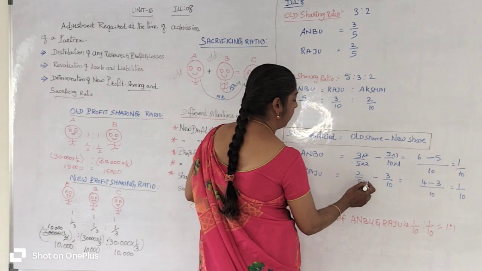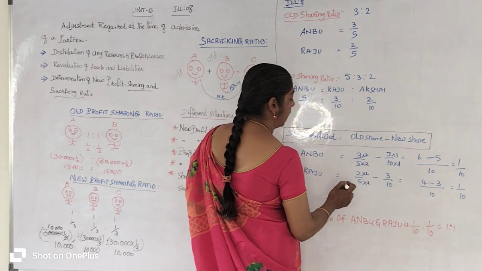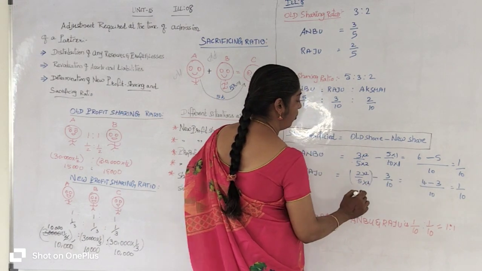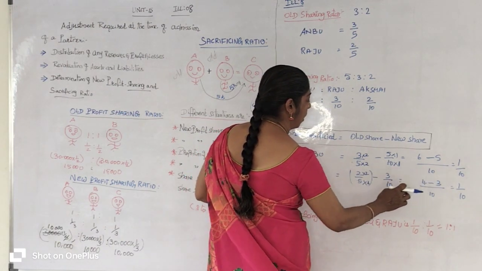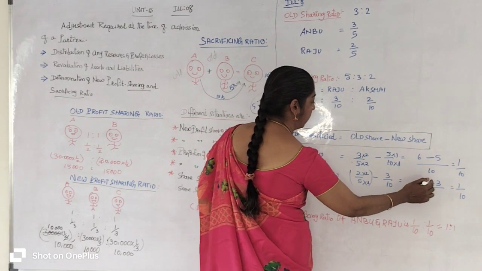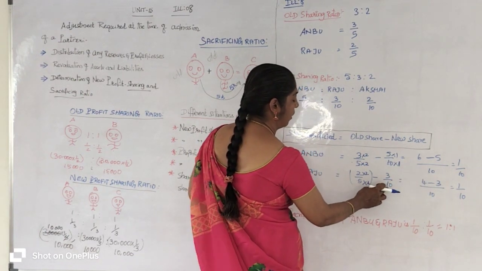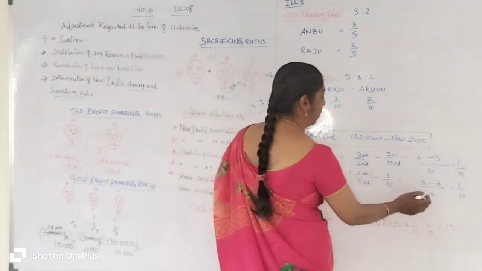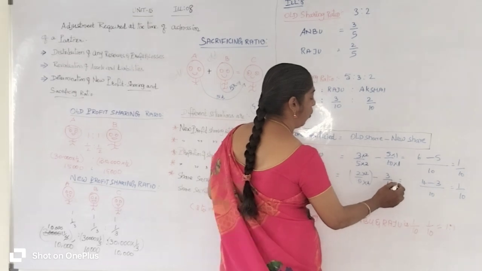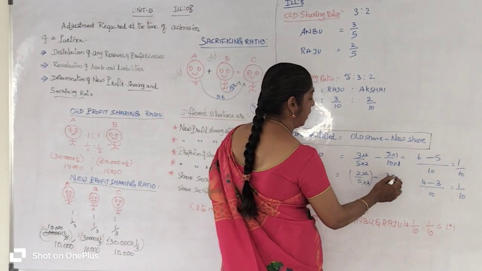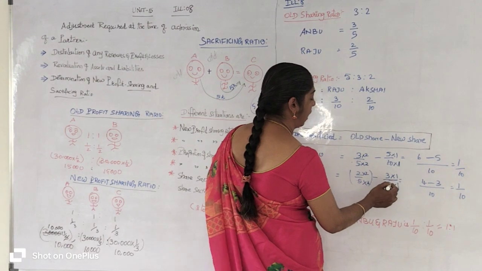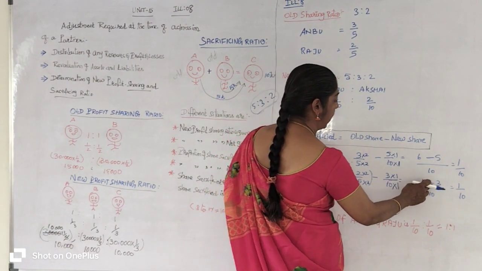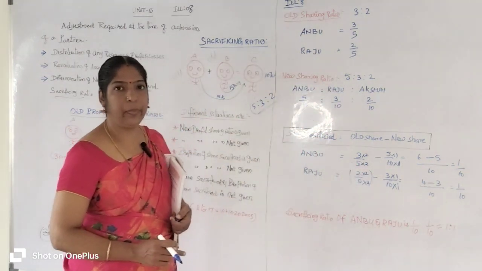The same multiplied number you enter on the numerator. So 2 twos are 4. You enter 4 on the numerator. Put the minus sign. Then how many times must a number be multiplied with 10 to get 10? 1. 1 ten is 10. The same number you enter on the numerator: 1 three is 3. Now we subtract 4 minus 3, we get 1 by 10.